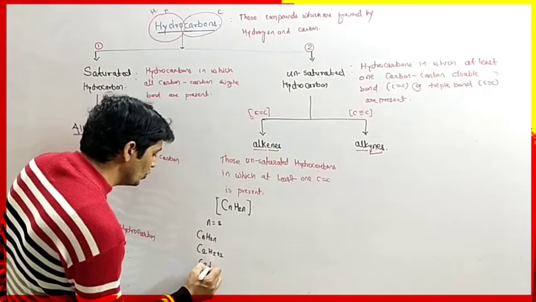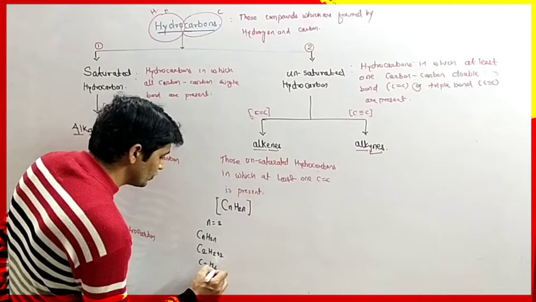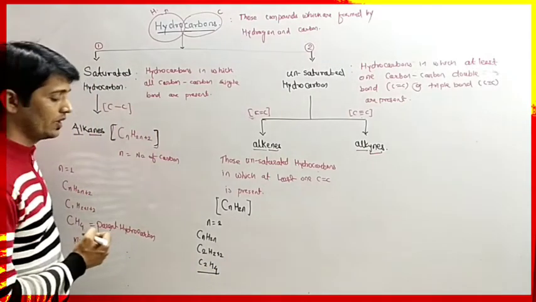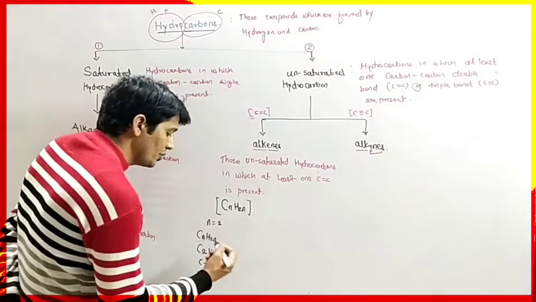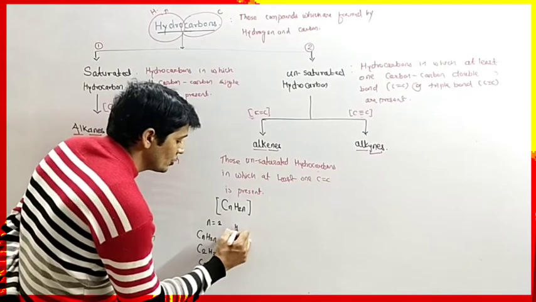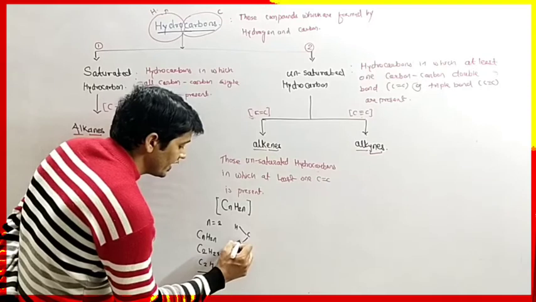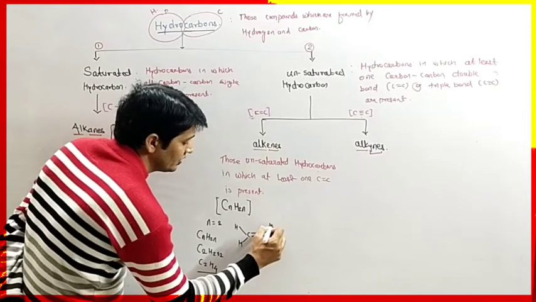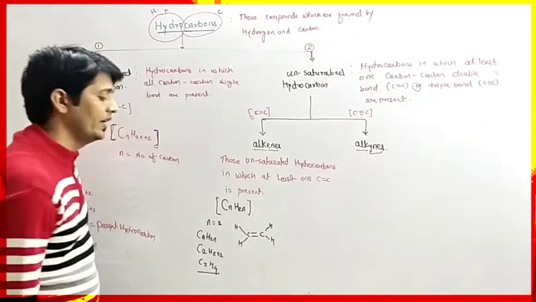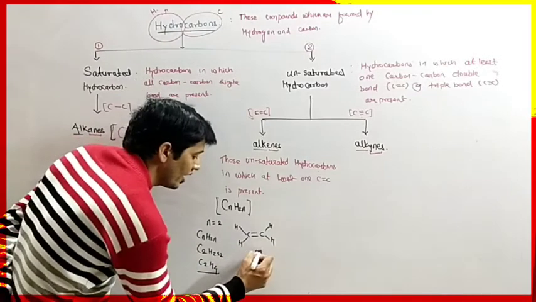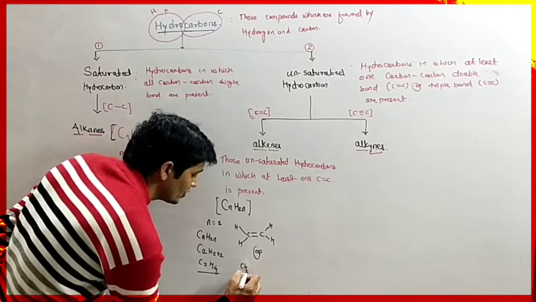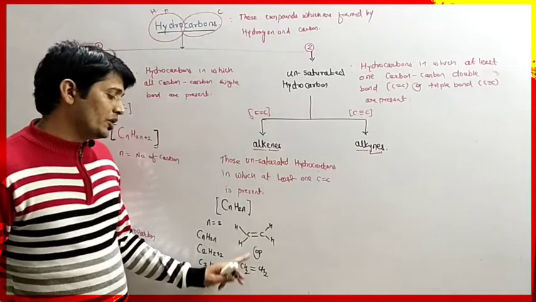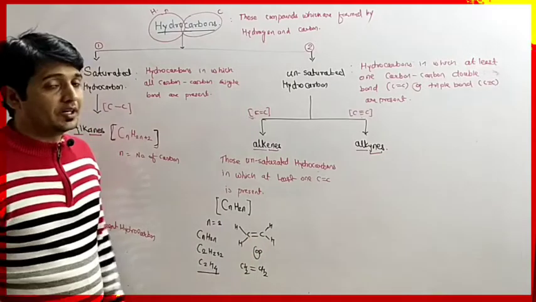So C2H2 into 2 is 4. So it is the first member of alkenes. Its representation is H single bond H with carbon-carbon double bond C single bond H and H, or it also can be written as CH2 double bond CH2. So this double bond is present between carbon and carbon atom.